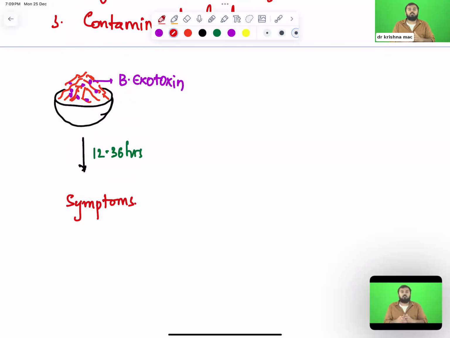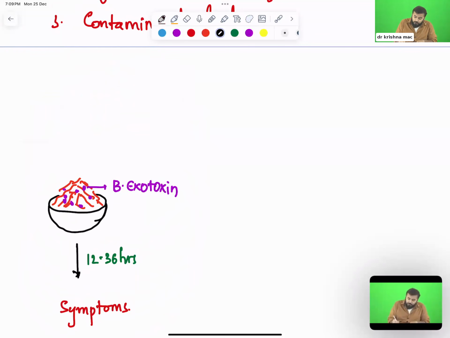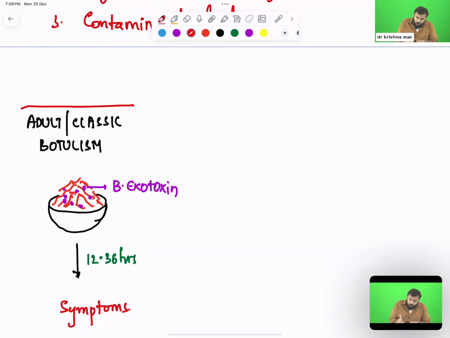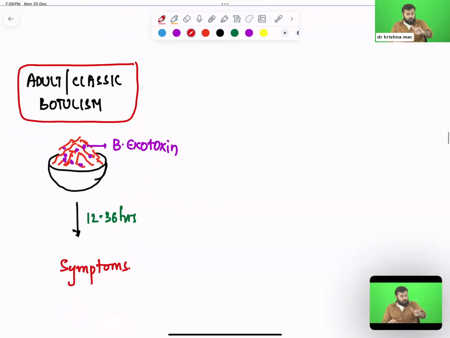And this botulism is more common, so you call it classic botulism. Clear, all of you? So this is adult or classic botulism. All of you understood? Yes or no?